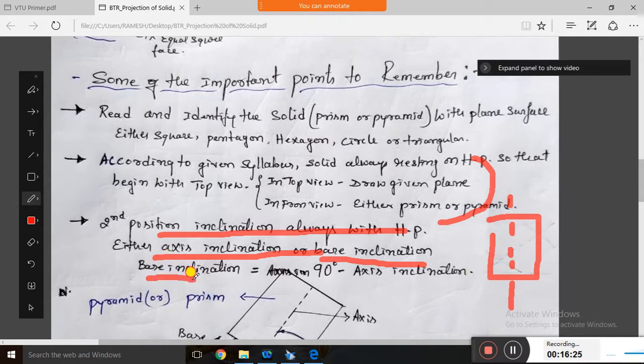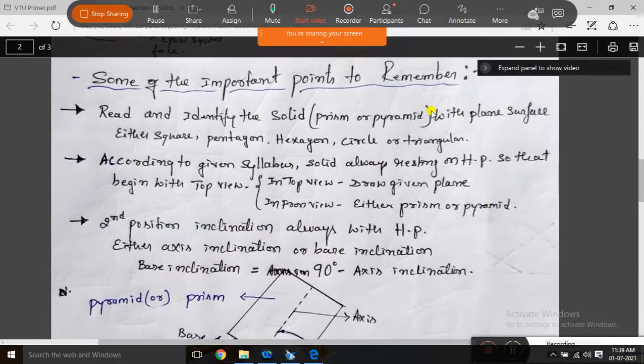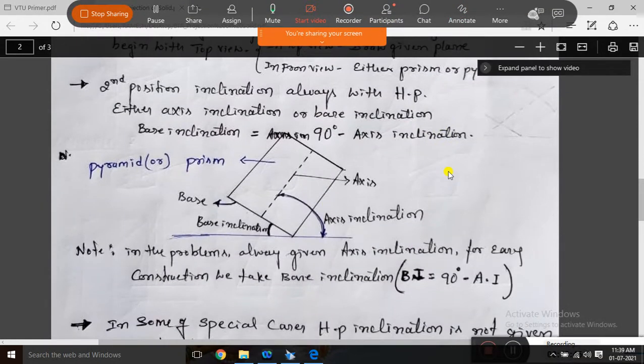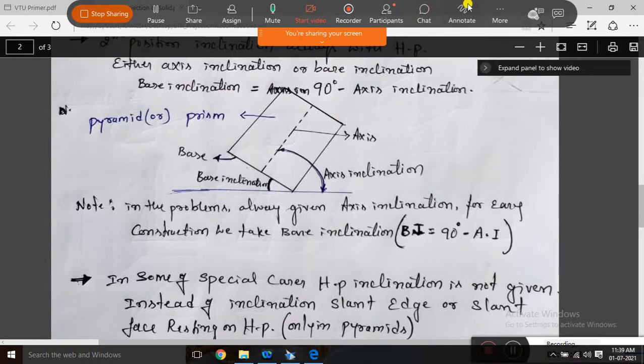So base inclination is equal to 90 degrees minus axis inclination, that gives the base inclination. Either you can consider the base inclination for easy construction, or else you can directly go with the axis inclination. That I will explain while solving the problems. See here, this is the base inclination or axis inclination.